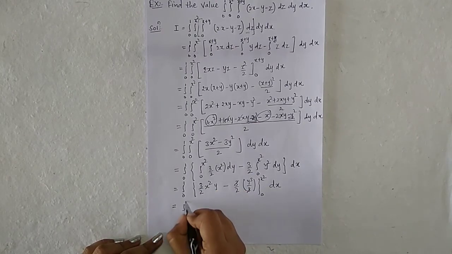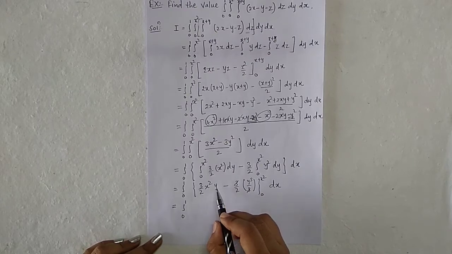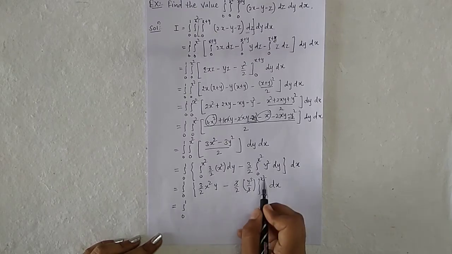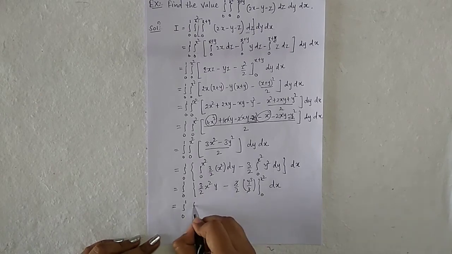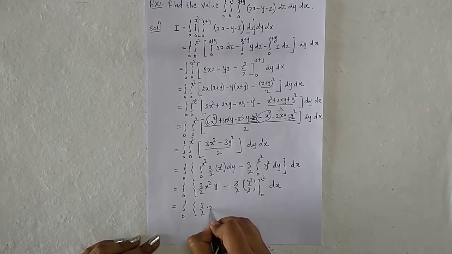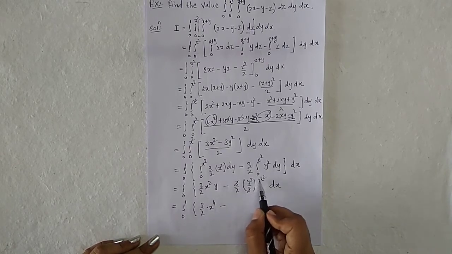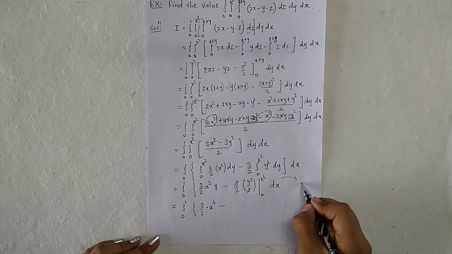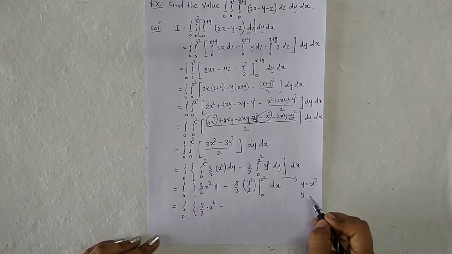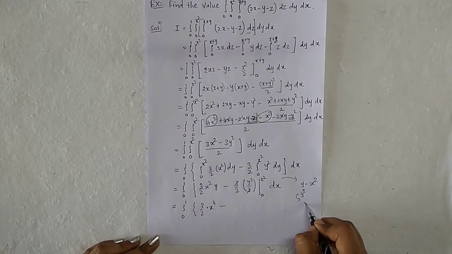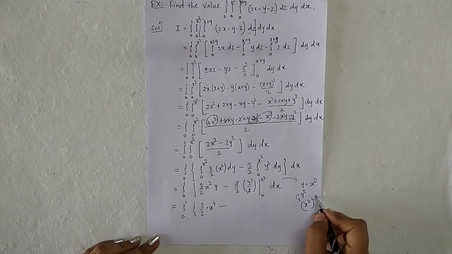So 0 to 1. Put y equal to x square. So x square into x square is x raised to 4. So 3 by 2 into x raised to 4 minus, here put y equal to x square, y cube implies x square cubed becomes x raised to 6.